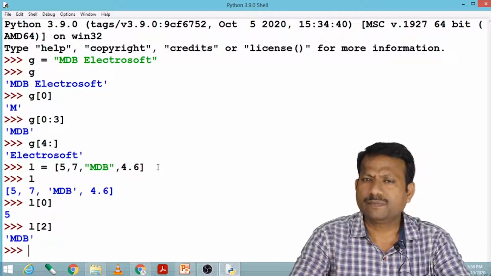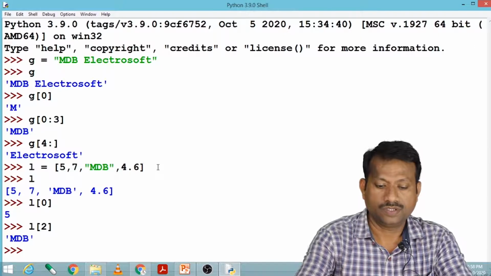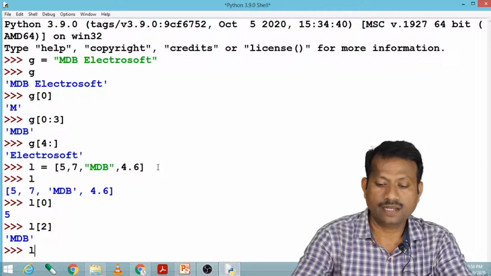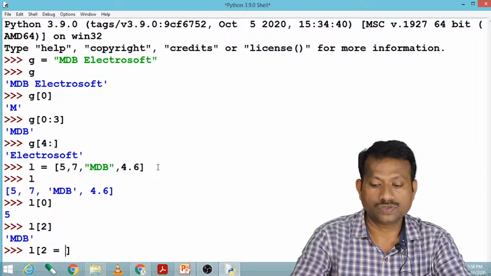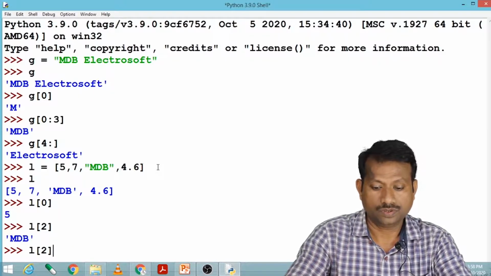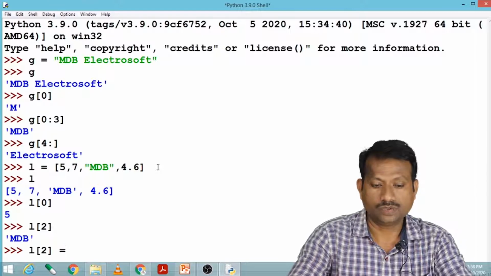Can I replace any element of the list? Let us try it. So I say L in bracket 2 equals to Electrosoft.